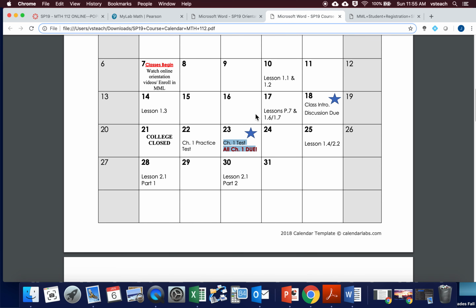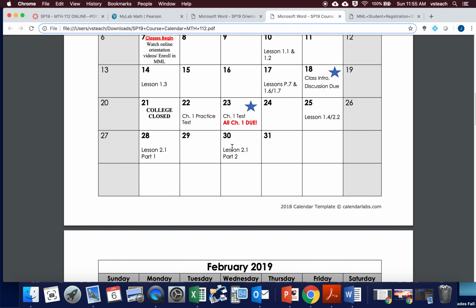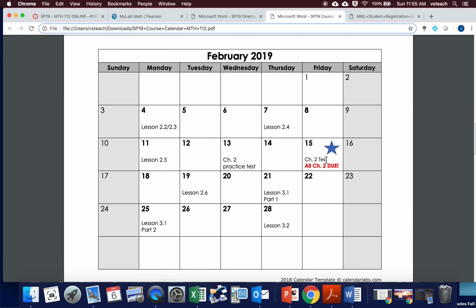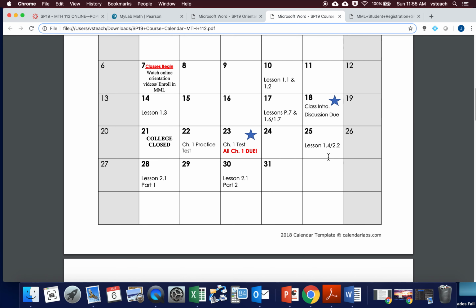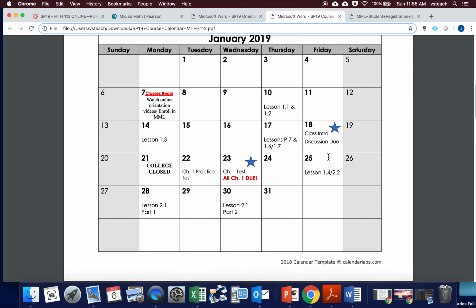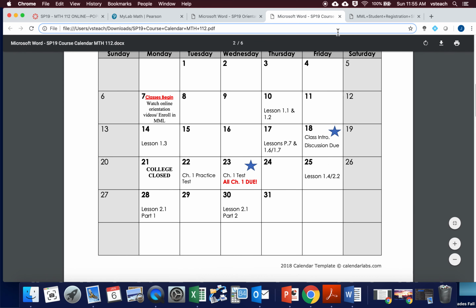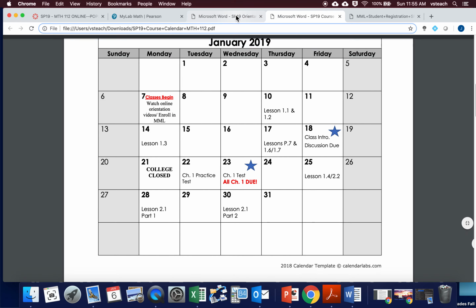Now again, you can follow these pacing guides. They're just suggestions. You can work ahead, but everything's due by 11:59 p.m. on the days for each chapter, and there's a 10% grading penalty per day after that. So please don't fall behind. Those grading penalties can eat you up pretty quickly.